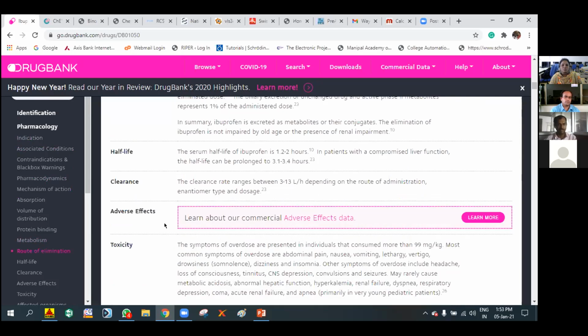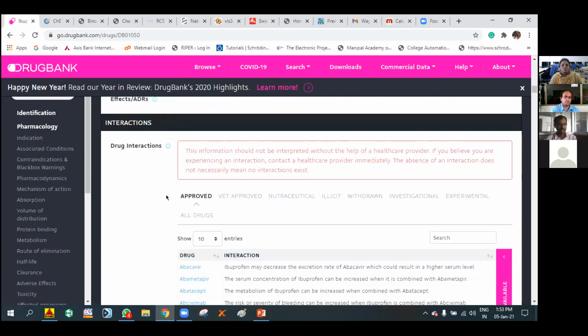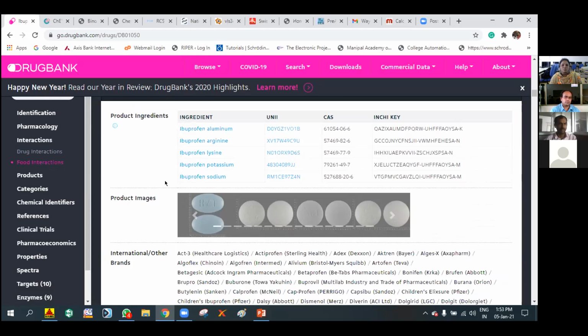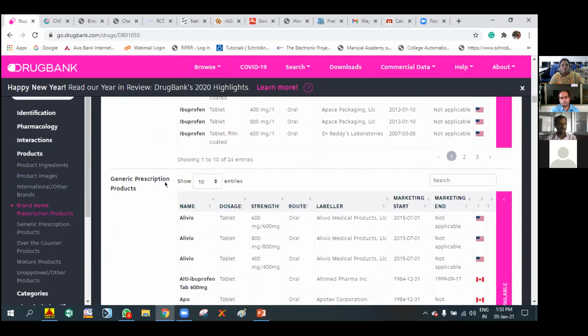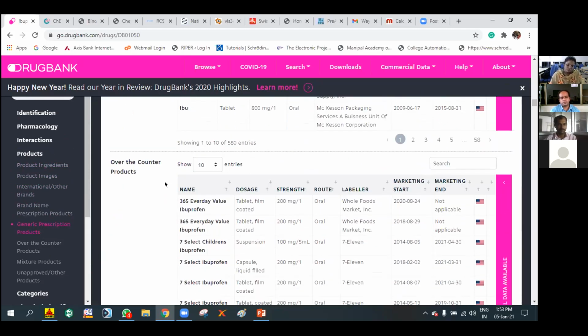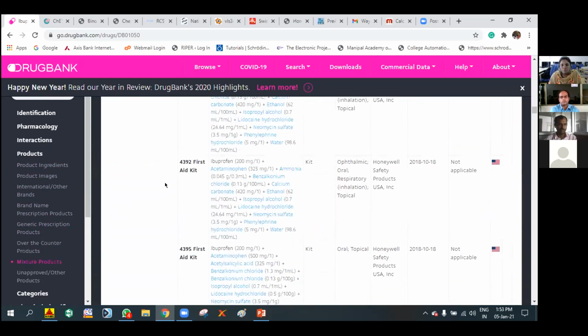different adverse effects, toxicity, drug interactions, and what are the different product ingredients. So different brand names of the compound, generic prescription products, brand names. All this complete information you can observe in this database also, that is DrugBank.